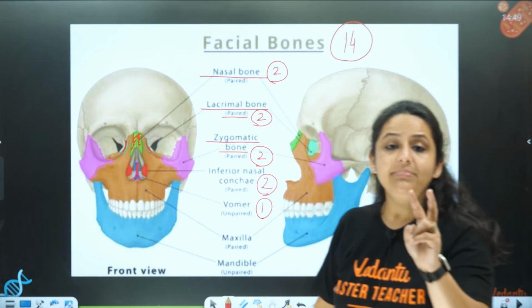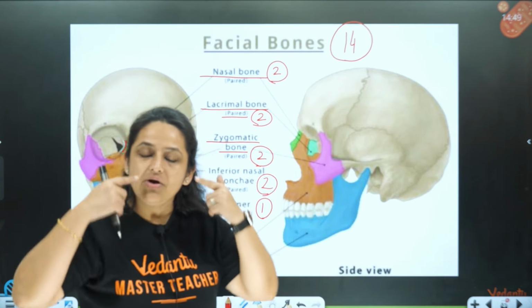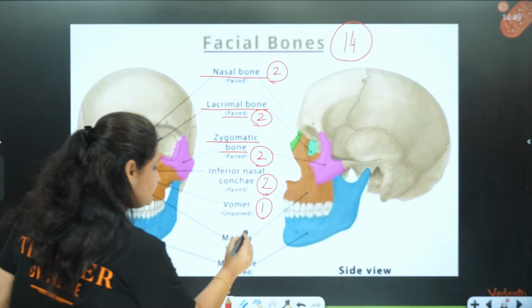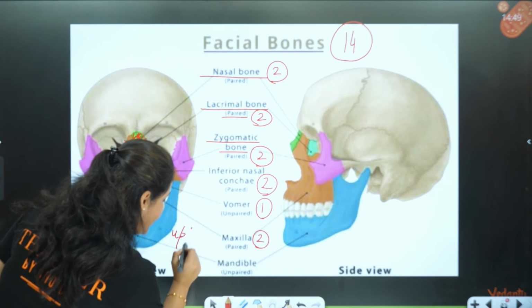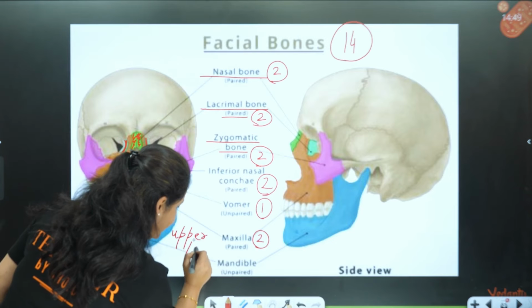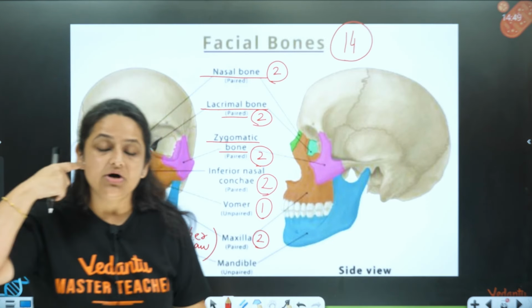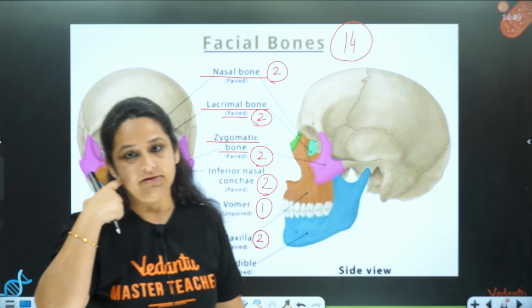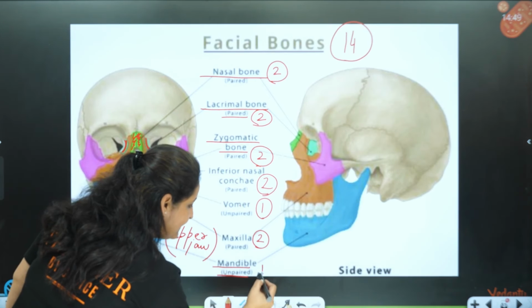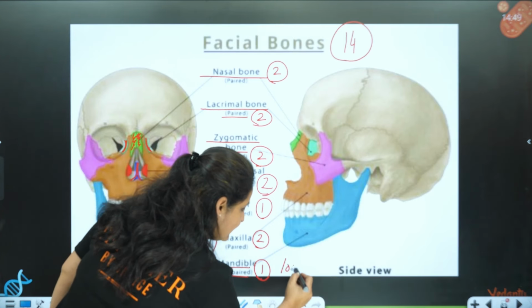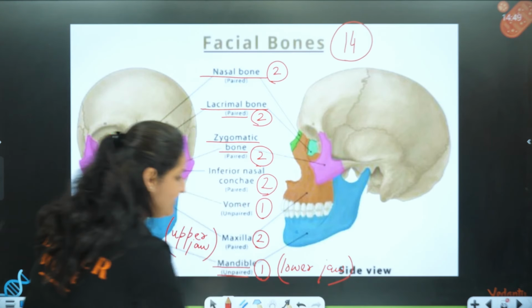Then comes the upper jaw. 2 upper jaws are present. These are called the maxillae. So see, 2 upper jaws. These are what? Maxillae, upper jaw. And 1 bone which is forming the lower jaw. This is called the mandible. 1 bone which is the lower jaw. It is called the mandible, lower jaw. I hope this part is clear to everyone.